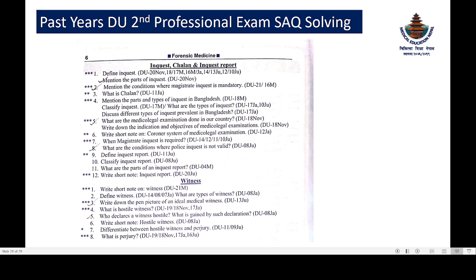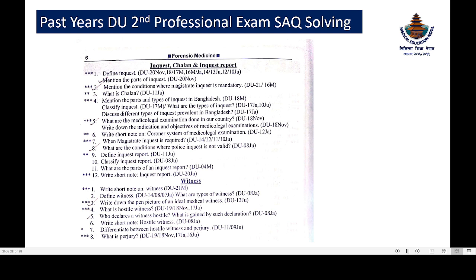What are the conditions when police inquest is not valid? Okay, if it is done by a police officer who is below the rank of a sub inspector, it will not be valid. Then, if there is some kind of foul play, then it is invalid. And there are other things also, but these are not that important questions. If you guys want to know, I will definitely search more reasons for what the conditions are, and I will give you all. Then, inquest report, inquest, witness, define witness, types of witness, pen picture.